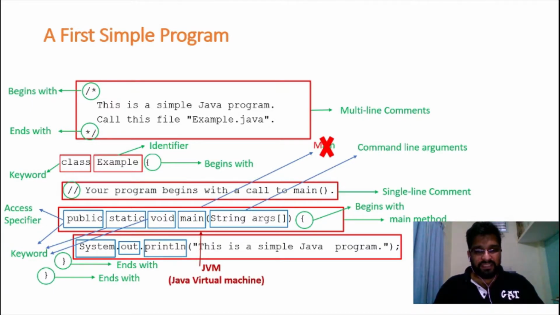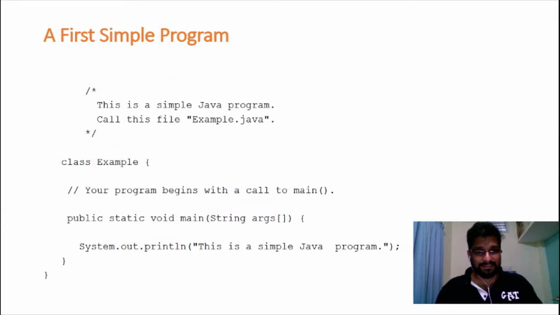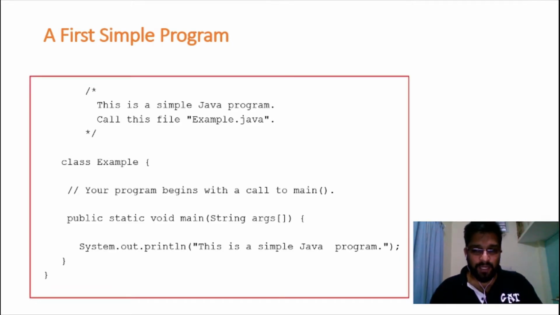Let me remove all these markings. Let us assume we have typed this program in Notepad or Notepad++ or any editor of your choice. Once you type the program, we need to save it. In order to save the program, we need to pick a name for your file. What name can we pick? To tell the truth, we can pick any name of our choice, but that is not a good practice.